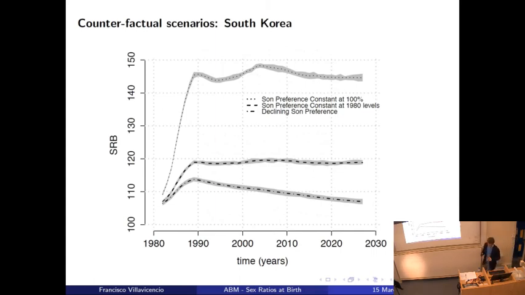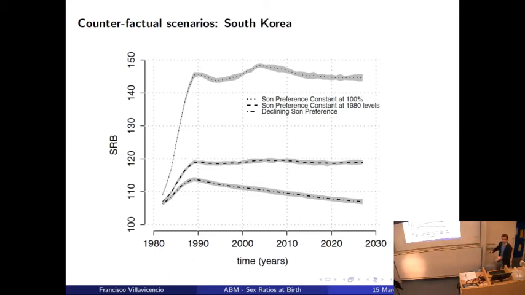Okay, so now, the last two slides of results. What I would like to mention is this idea of the counterfactual scenarios that I mentioned at the beginning. The advantage of agent-based modeling is that we can play with the model, we can try to find out what-if scenarios: what would have happened if something, or we change this or we change the other thing. So what we observe here is that if son preference were constant, meaning that the whole population wants to have at least one son, then the sex ratio at birth of South Korea would have increased up to 145